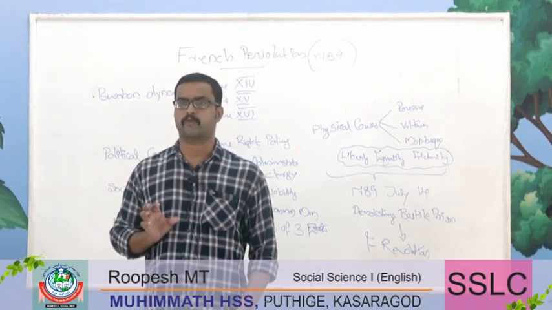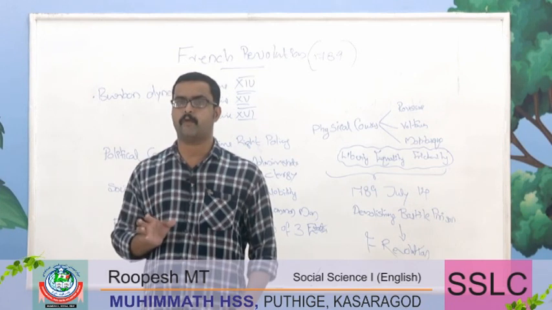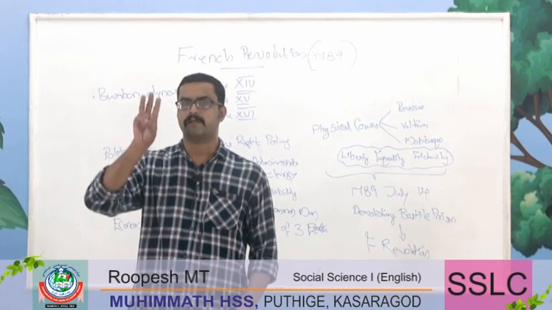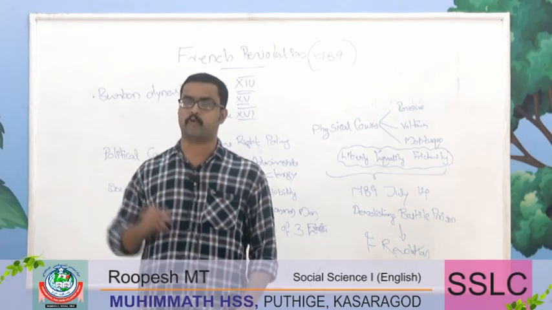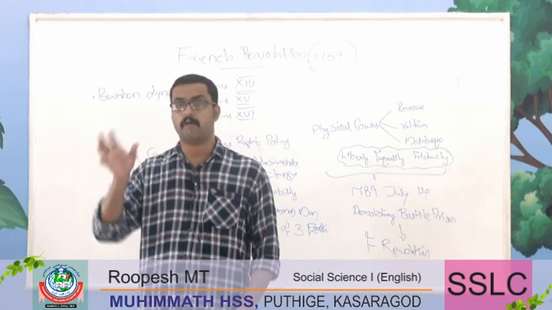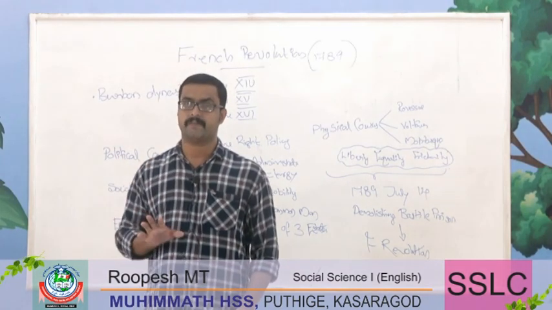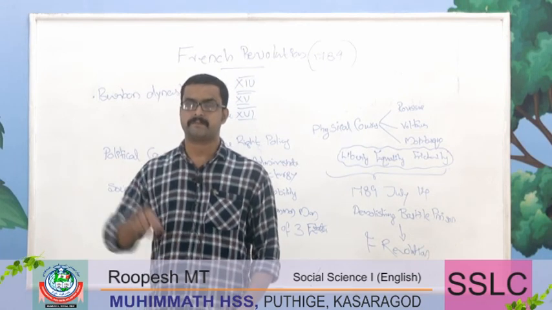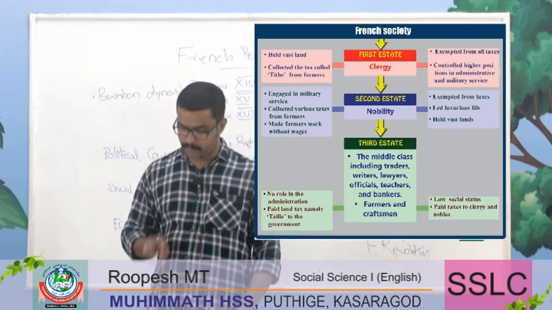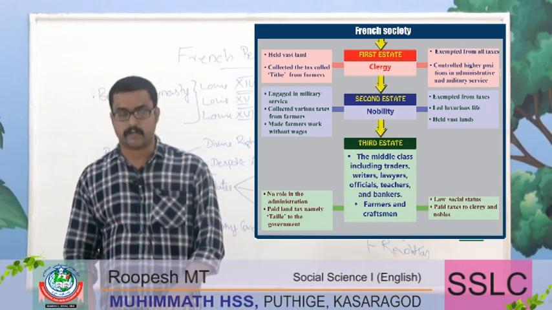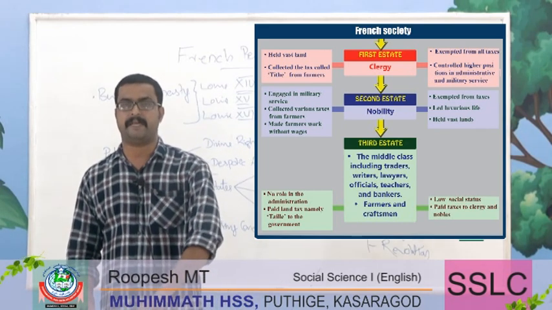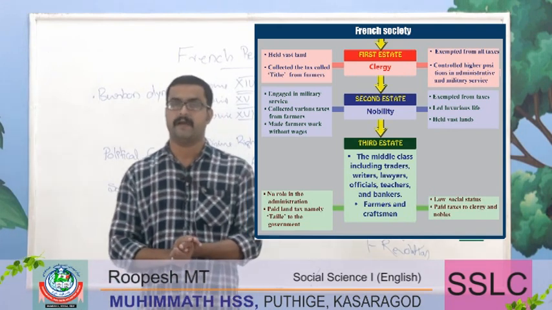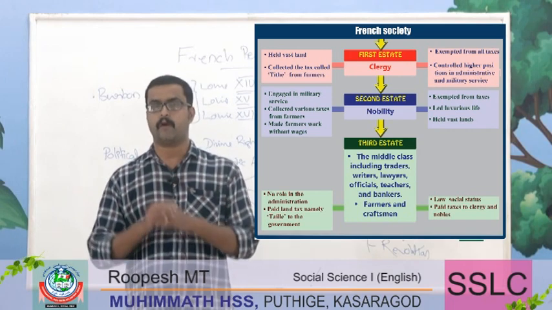How can we analyze the social cause, or what kind of system was followed by French society? French society was divided into three layers or three groups. The whole French society was known as estates, and French society witnessed three layers of that estate. The first category of people was known as clergy, or the first estate known as clergy, and the second estate known as the nobility, and the third estate included the category of common man.